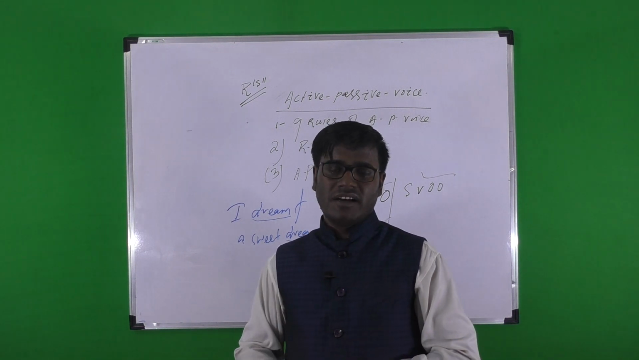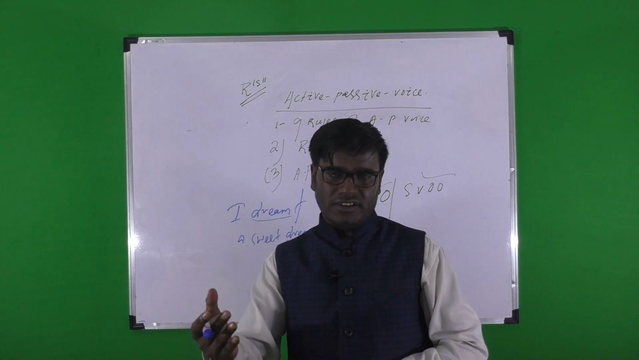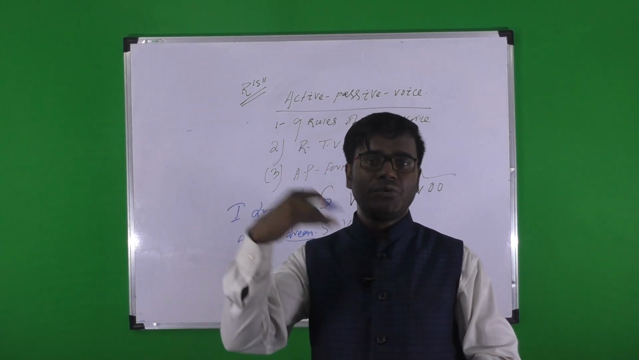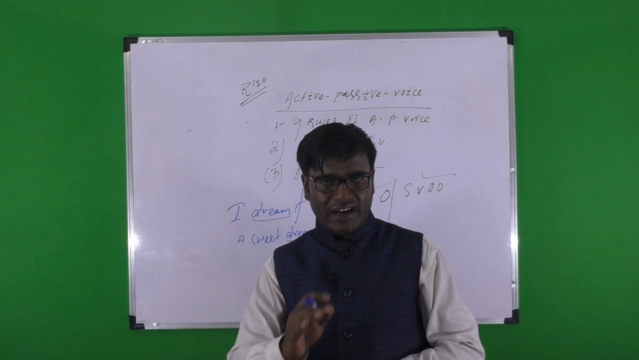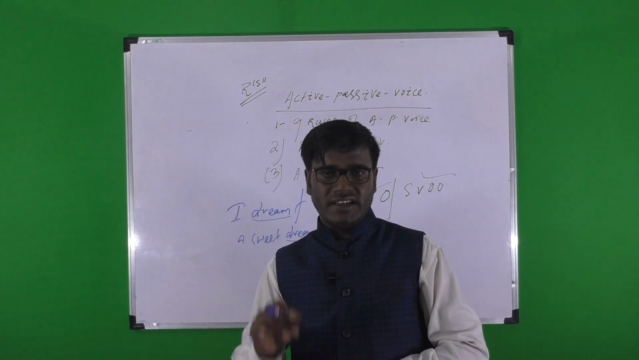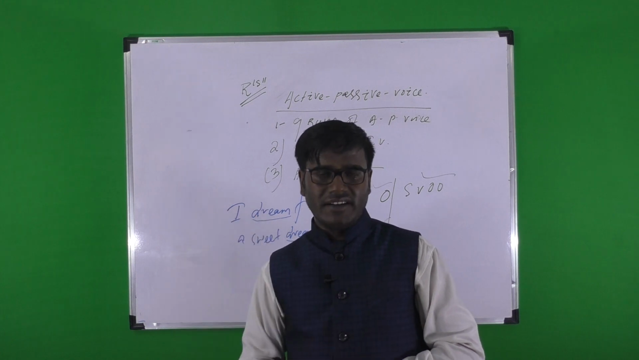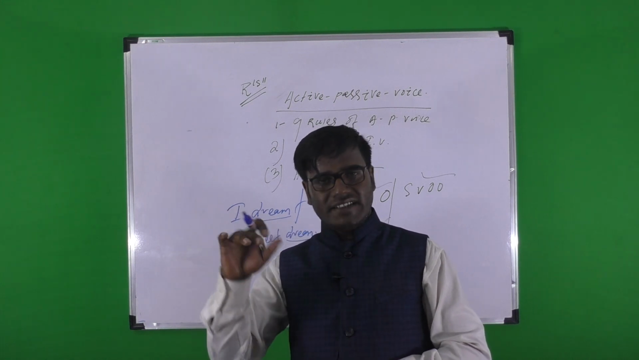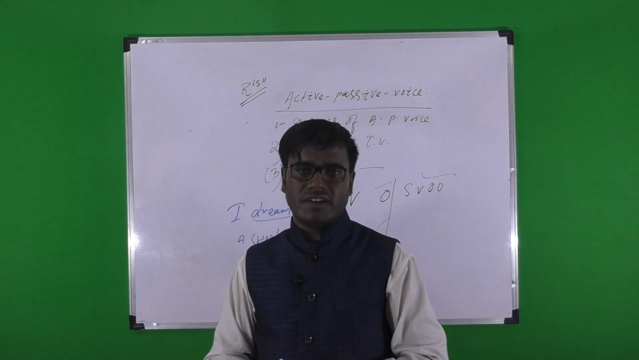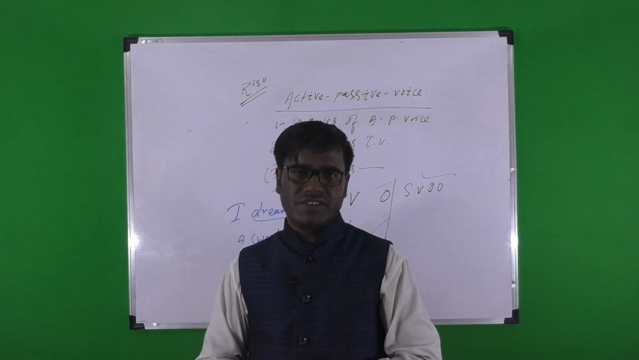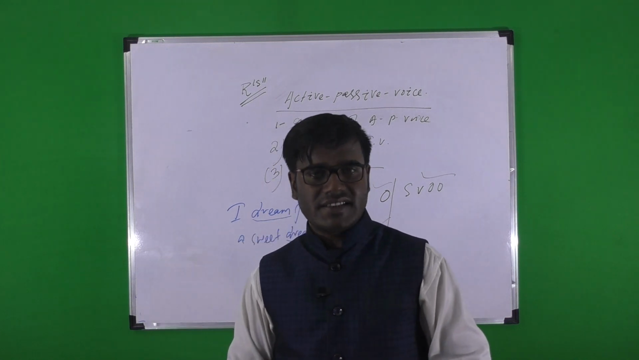Another example: Ram fought a furious or stout fight. Fought and fight. Ram fought a furious fight. Ram fought a stout fight. So fought is the transitive verb, and fight is used as object. So when you can find the repetition of a transitive verb as object, that object is known as facilitative object.